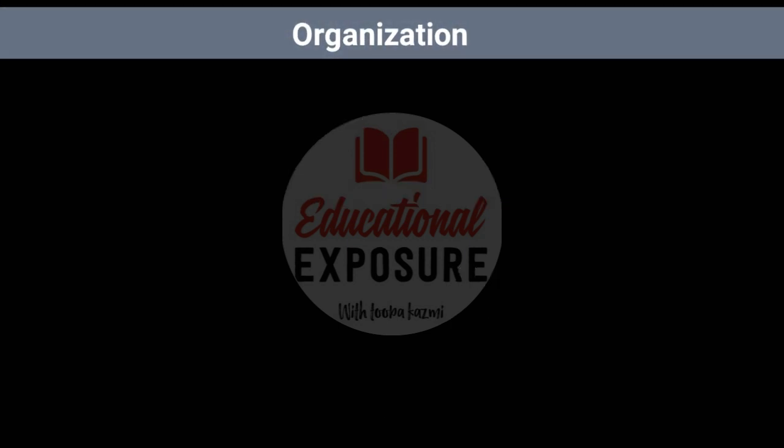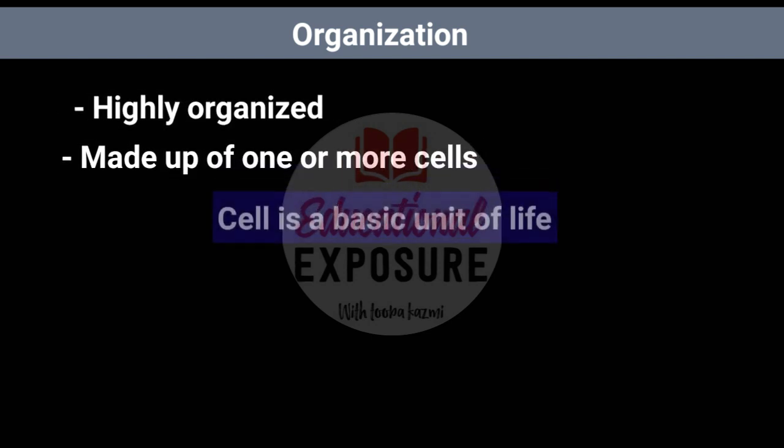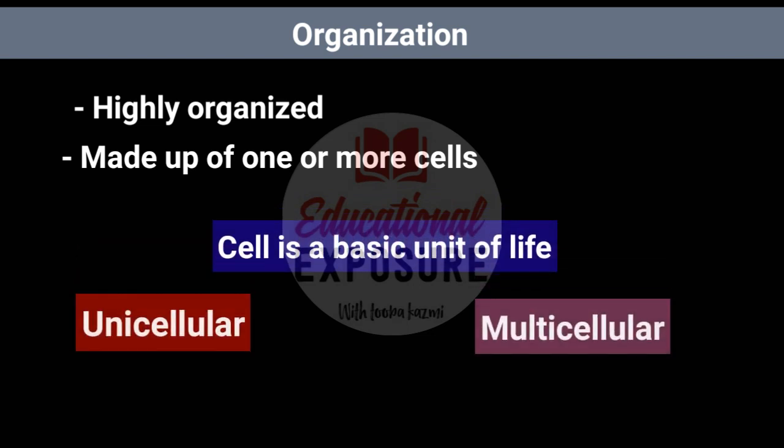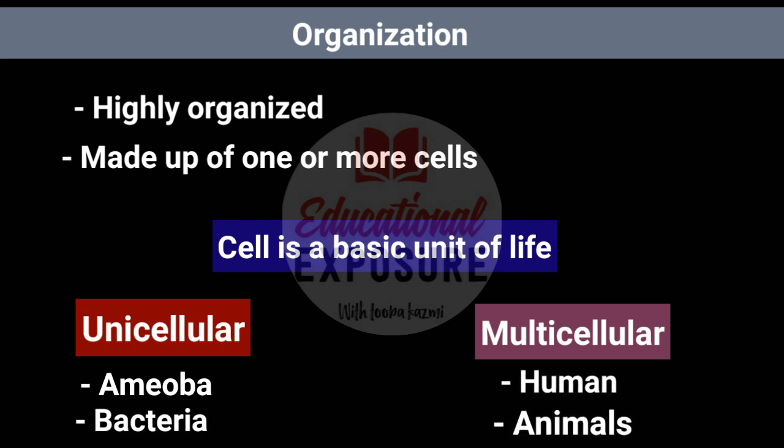The first characteristic is organization. All living things are highly organized. It means they contain specialized, coordinated parts. All living things are made up of one or more cells, which is considered the fundamental unit of life. On the basis of cells, there are two types of organisms, unicellular and multicellular.